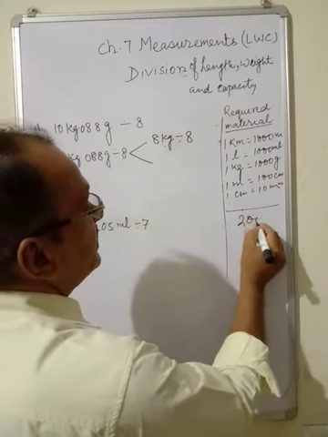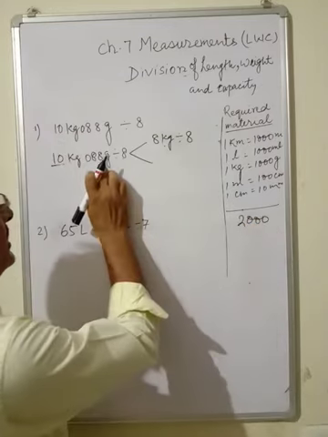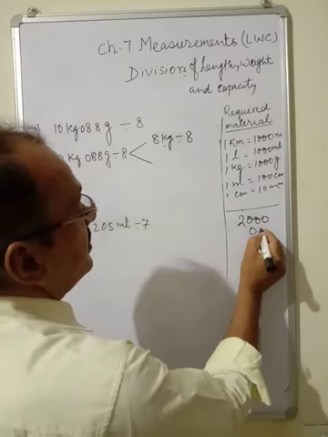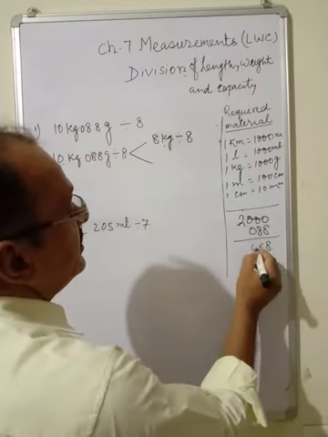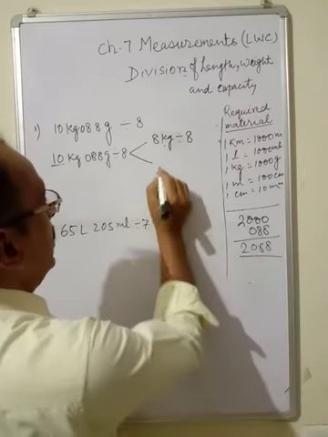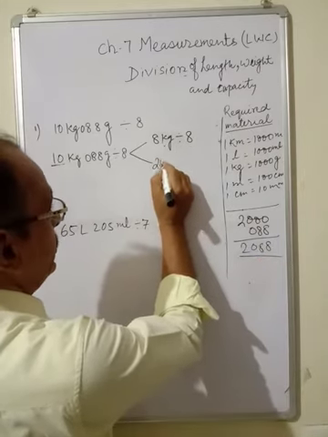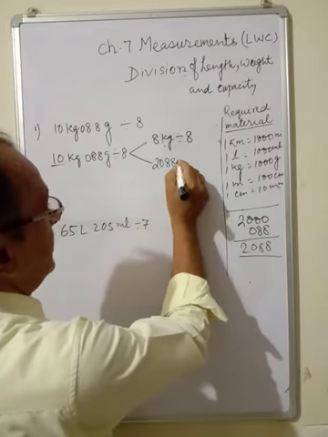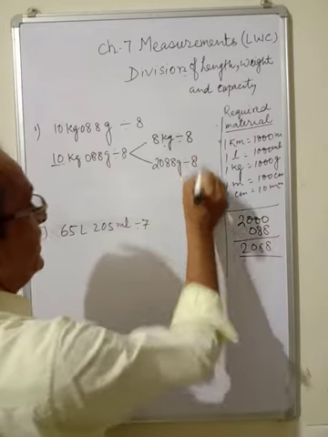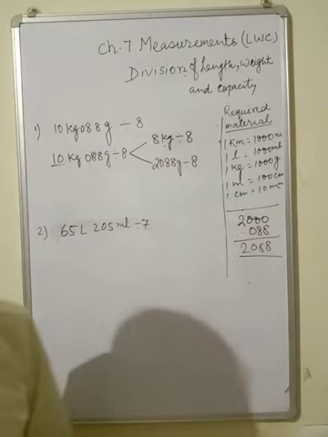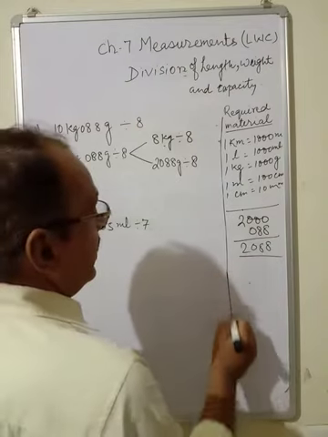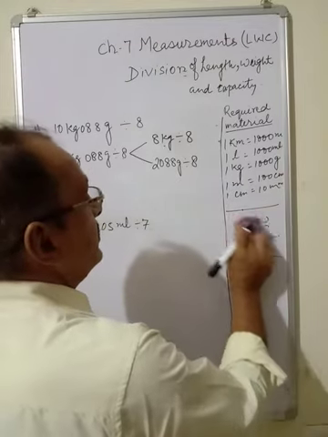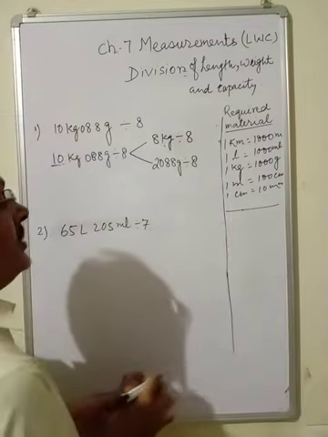2 kg means 2000 gram, and what is here? 88 gram. So 2088. Write here 2088 gram divided by 8. Now you have to divide this. Where do you have to divide? In your rough column. So write down